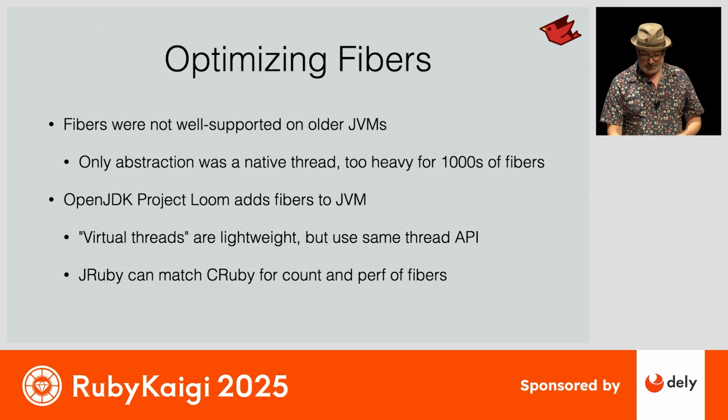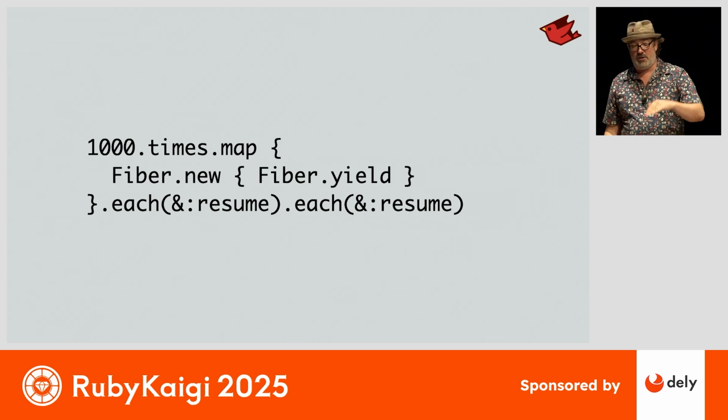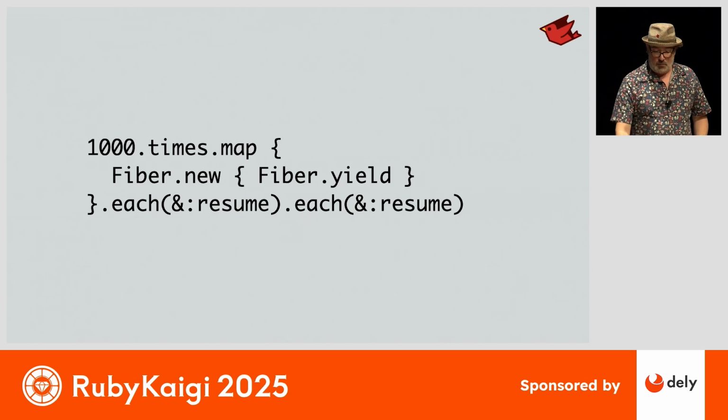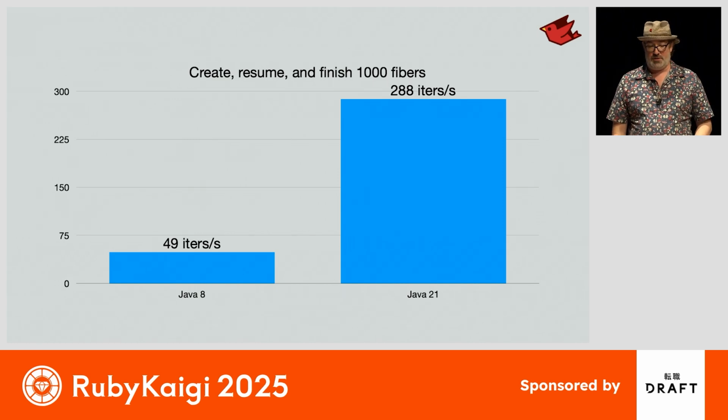So if we look at a little benchmark here of spinning up 1,000 fibers, make sure they're all actually started and running, and then resume them so they'll all finish. With our native thread version, where it was just a regular operating system thread, only getting about 49 iterations per second on this benchmark. With the virtual thread implementation in the JVM, many times faster already. And this could be much, much more.